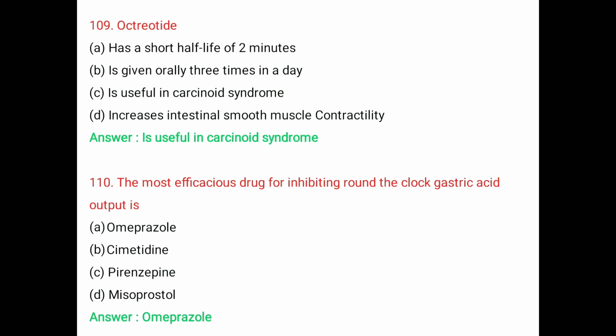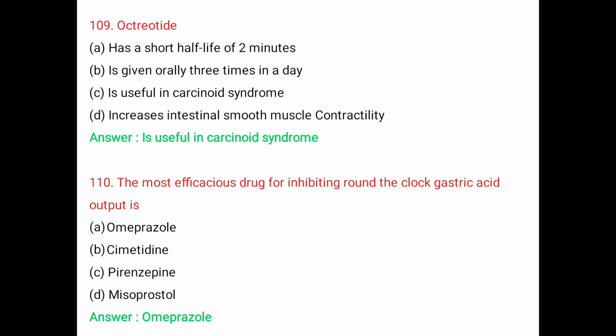Question number 109. Octreotide A. has a short half-life of 2 minutes, B. is given orally 3 times in a day, C. is useful in carcinoid syndrome, D. increases intestinal smooth muscle contractility. The right answer is useful in carcinoid syndrome.